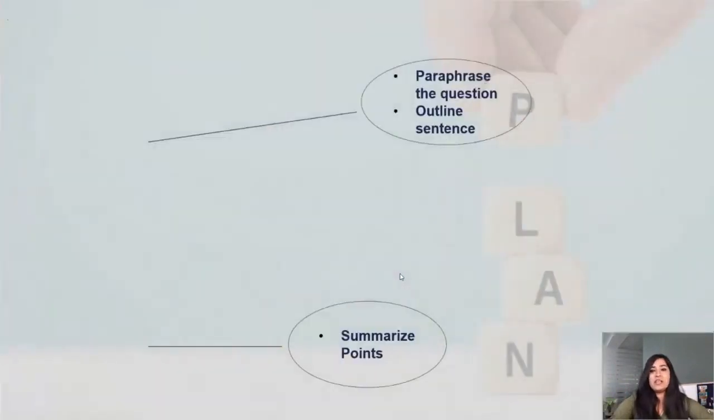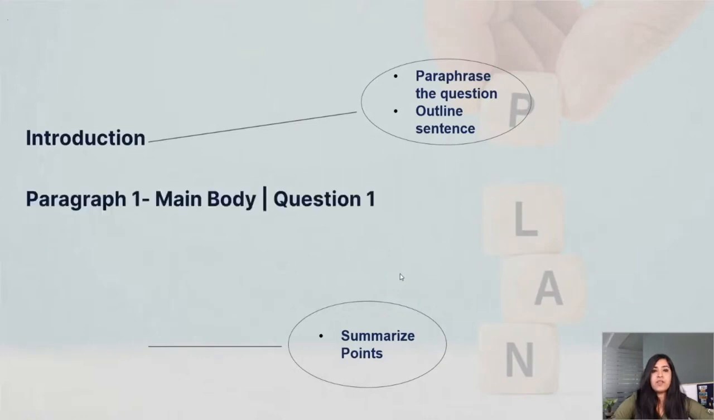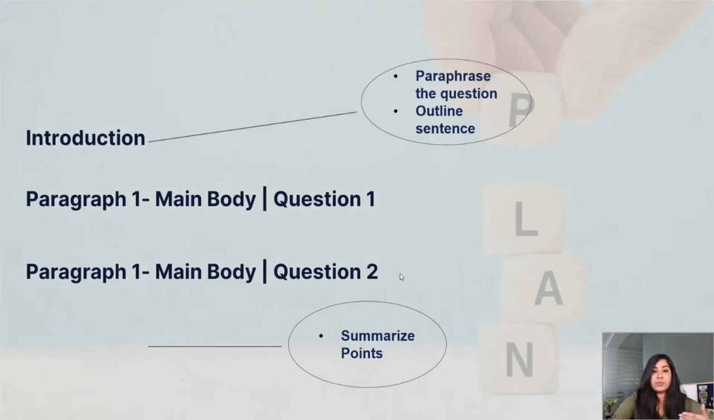All right. So first of all, the introduction, then paragraph one, main body, question number one, paragraph two, main body, question number two, and conclusion. All right, so in the introduction, you are looking at paraphrasing the question and outlining the sentence. So it should include the question and a little outline as well. So you have your starting introduction, you're coming into the topic, and then paraphrasing the question.